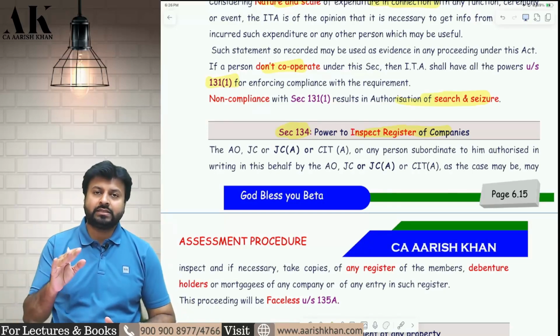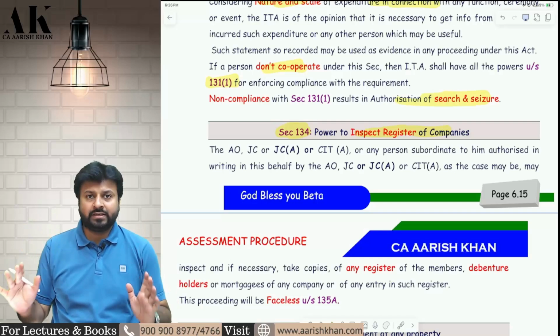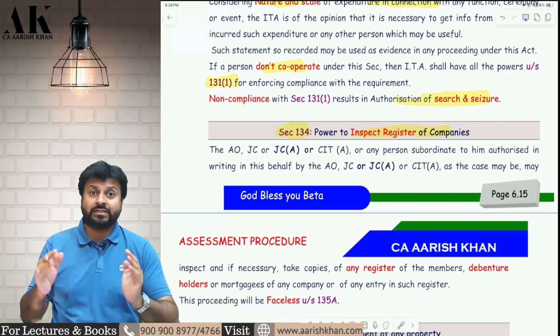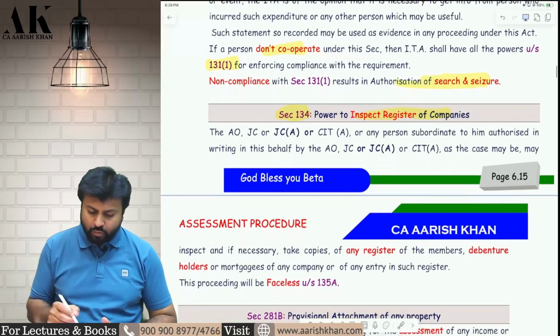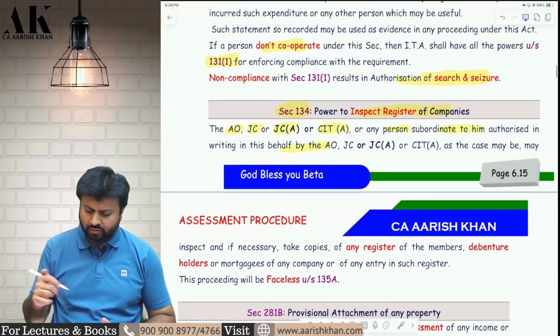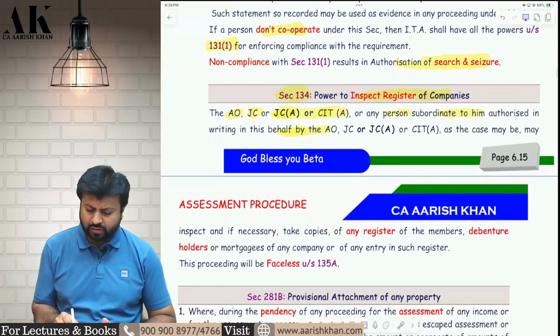Can I do that? Yes, all of them now can be done again faceless only. You don't have to be physically present. This is also covered under 135A, faceless collection of information scheme. Now, who has the power? The AO has power, Joint Commissioner has power, Joint Commissioner appeals has power, CIT appeals has power, or any other person who is subordinate to him, who has been given authority by these people.